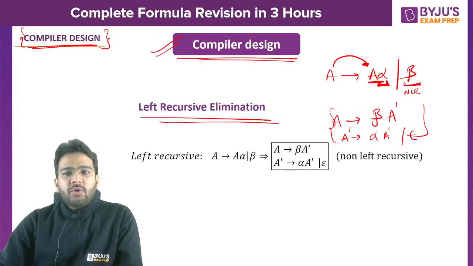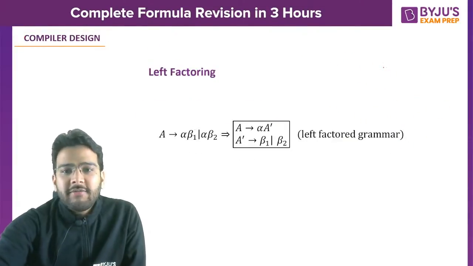So first you need to find out the non-left recursive part, write it here, then A dash, right? You can use X, Y, Z, whatever. Here I'm using A dash. Then A dash will derive the remaining portion where you have the left recursion, that is alpha, alpha A dash or epsilon. Is it clear? So this is left recursion elimination.